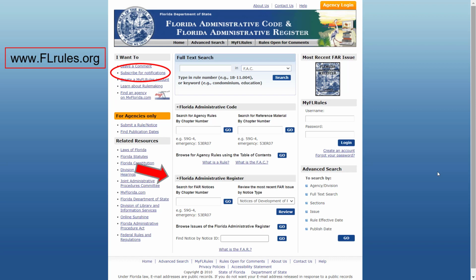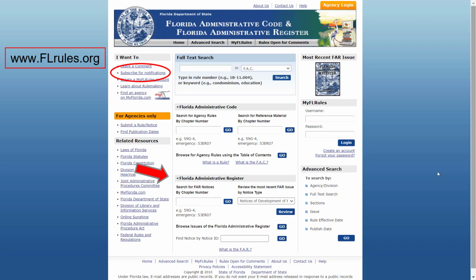And they start with notice and comment rulemaking, which means they'll publish a notice that, hey, we are thinking of creating a regulation in this area, and they'll ask for comments. Comments can be made by anybody in the state, individuals, businesses, other state agencies. It really is open to everyone. They publish this notice and comment process in something called the Florida Administrative Register, which is a daily newspaper of all the administrative happenings in the state.